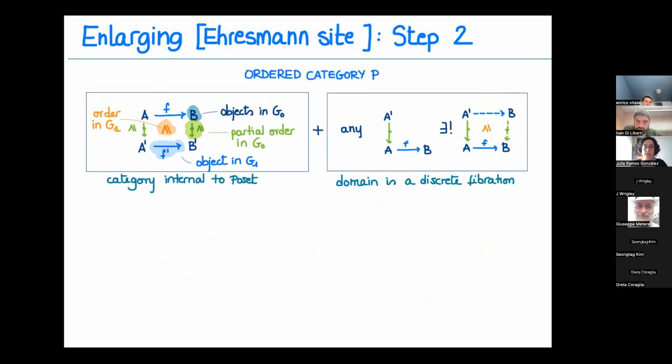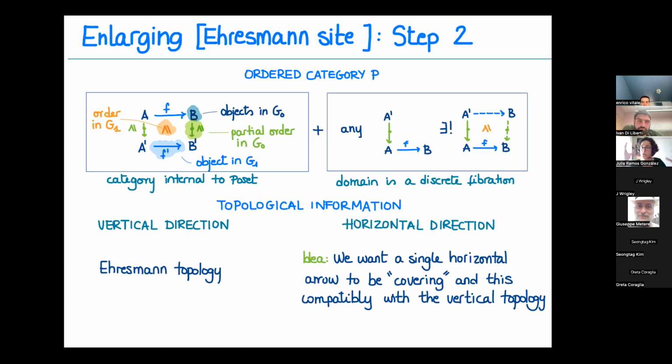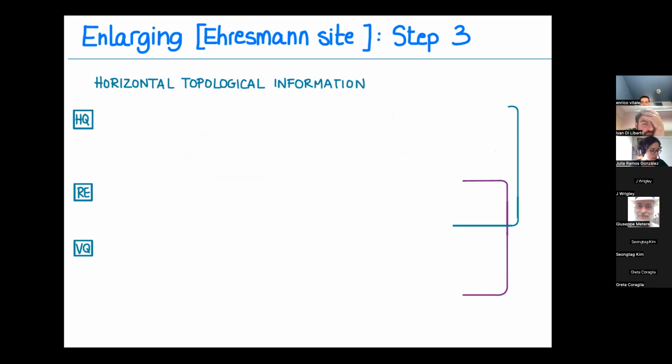And given such an ordered category, we want to put topological information on it. On the vertical direction, we know what to do. We had our Ehresmann topologies before. But now we want some information on the horizontal direction. What is covering in that direction, what is not. And that should be compatible in a certain way with the vertical one. And what we want is that every arrow, now it's not an iso, but it is close enough, we want every single arrow to be covering in a certain way. And so how we codify this idea is as follows.